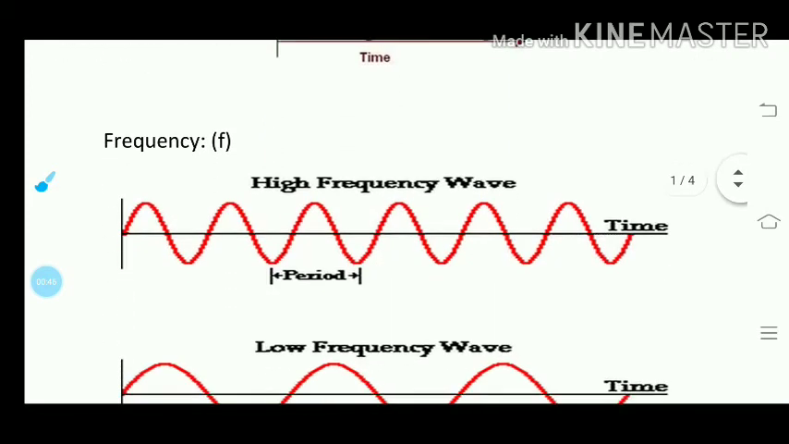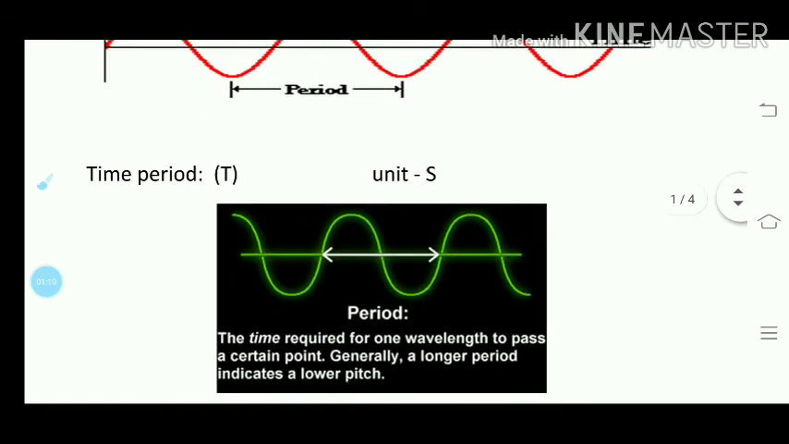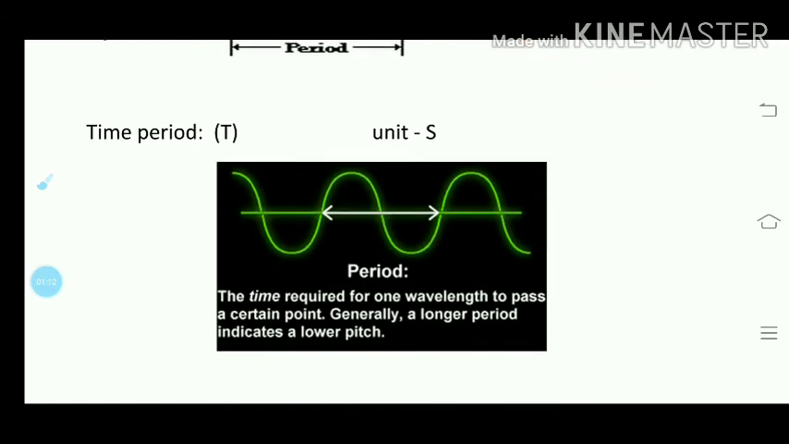Now the next term, frequency. The number of vibrations made by a particle of the medium in 1 second is called the frequency of the wave. It is the same as the number of waves passing through a point in 1 second, denoted as f, and its unit is s inverse, second inverse, or hertz. Now the next term, time period. The time taken by a particle of a medium to complete one vibration is called the time period of the wave. It is denoted as capital T and its unit is second.